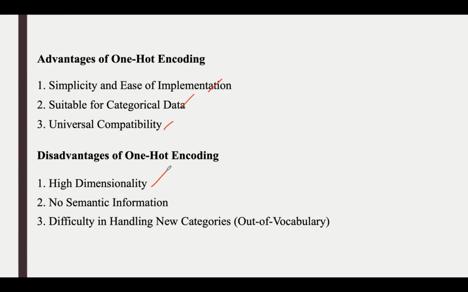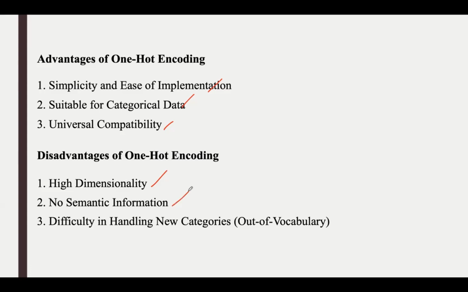So the best example is assume that you are having a data set with 10,000 unique words. And if you try to represent each word by a vector of length 10,000, then that will be mostly filled with zeros, right? And also storing and processing these sparse vectors can be memory intensive, and it can make models slow to train, especially when the number of unique categories is very large.